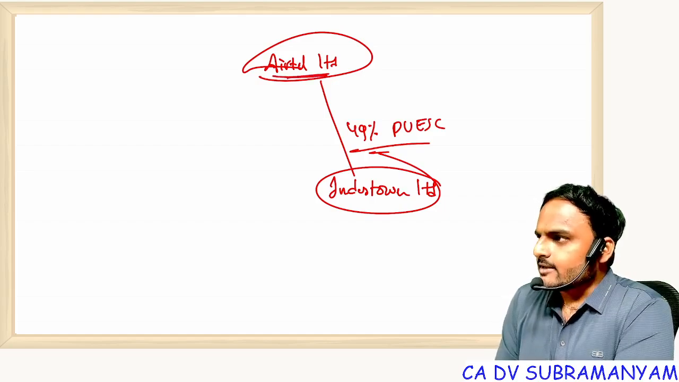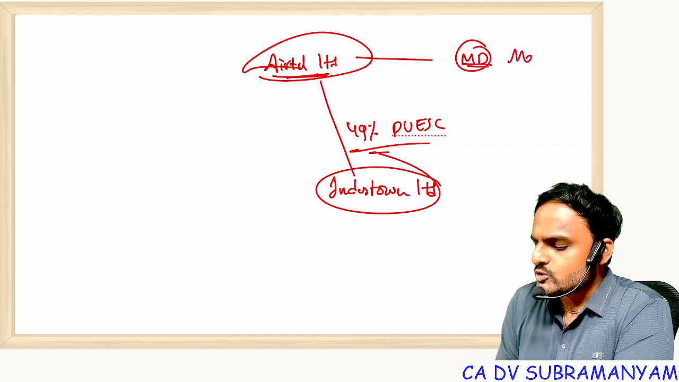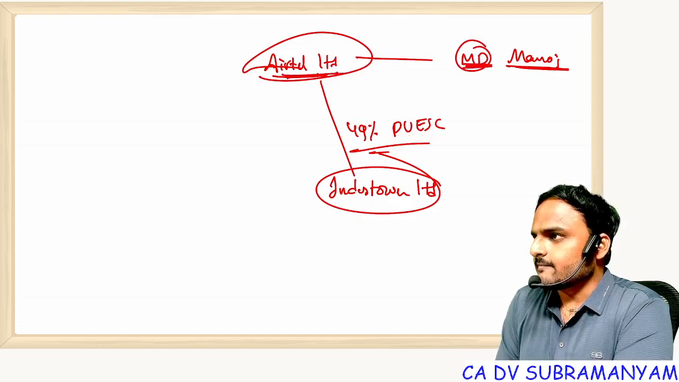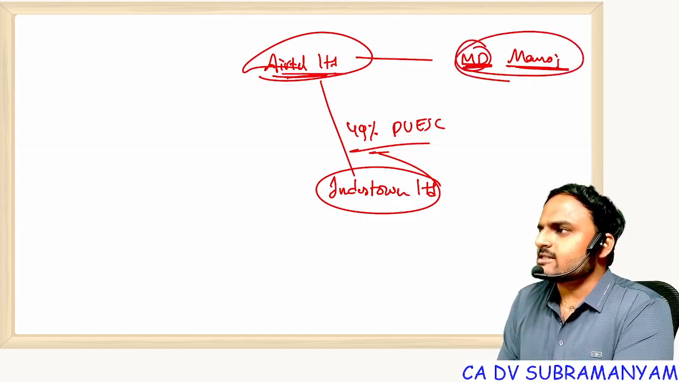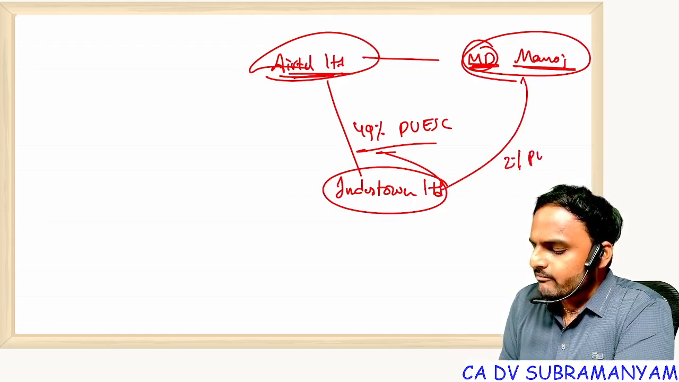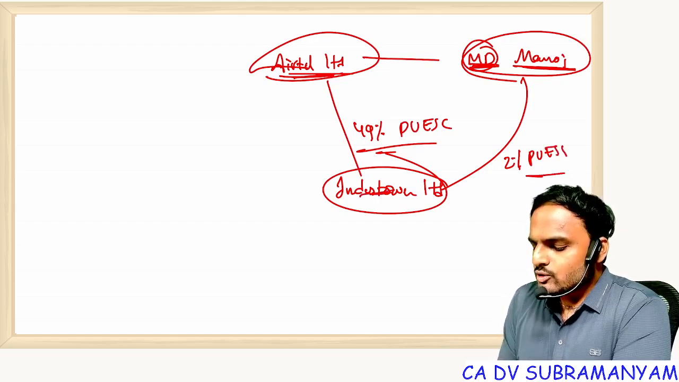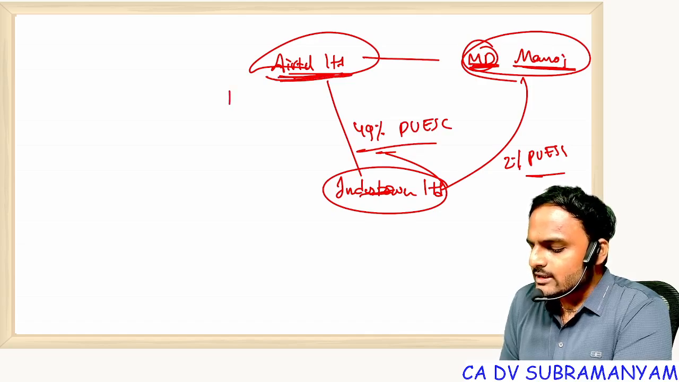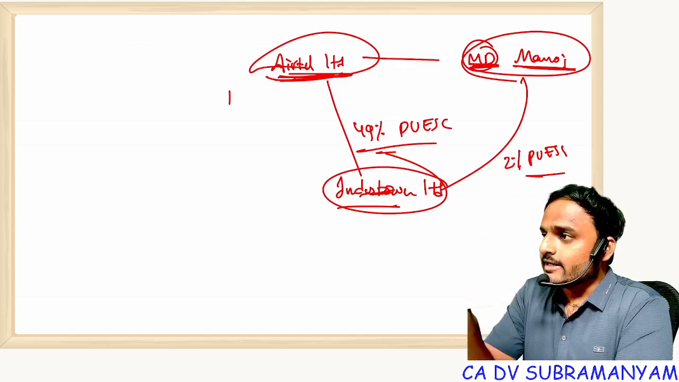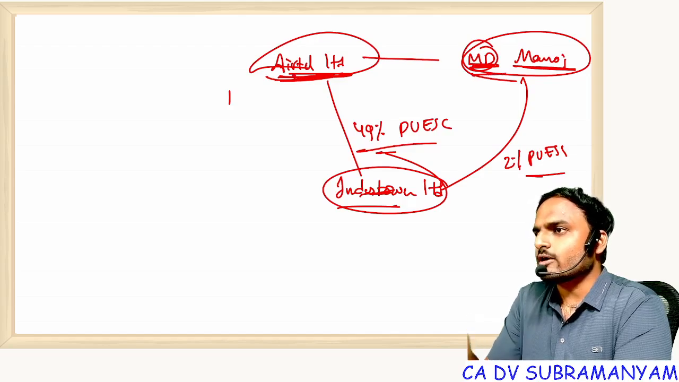And Airtel Limited has one managing director. For example, his name is Mr. Manoj, managing director of Airtel Limited. Out of his savings, he bought 2% paid up equity share capital of Indus Towers. With this, you can't come to the conclusion, sir, that Airtel is a holding and Indus is a subsidiary. Why? What definition did we read? Either directly or indirectly through its subsidiaries. The MD is not a subsidiary of Airtel, he is an employee.